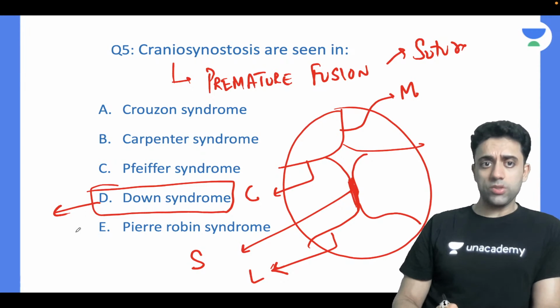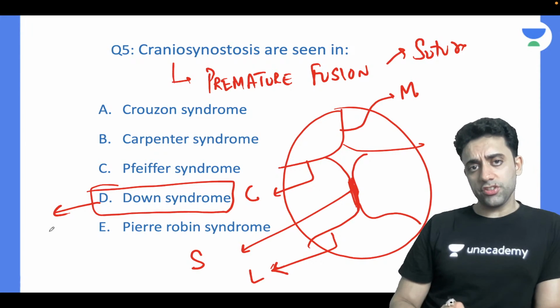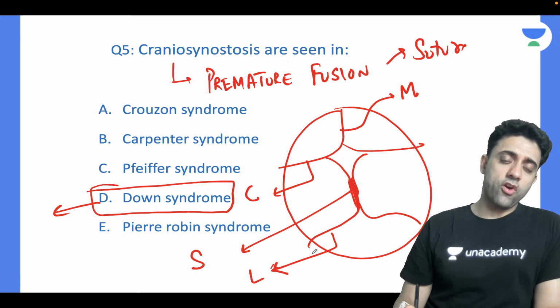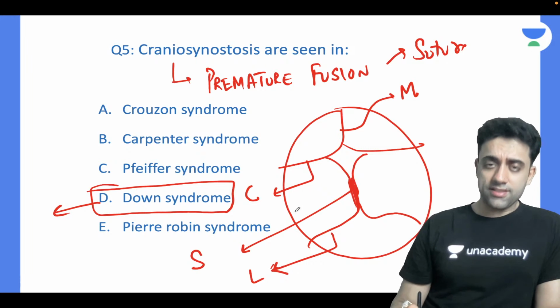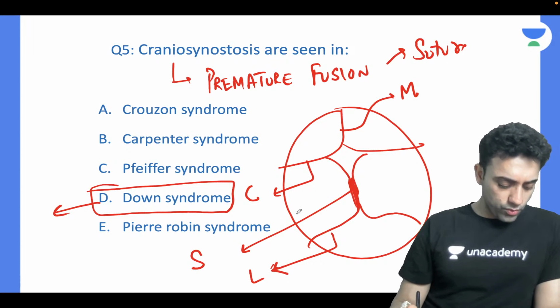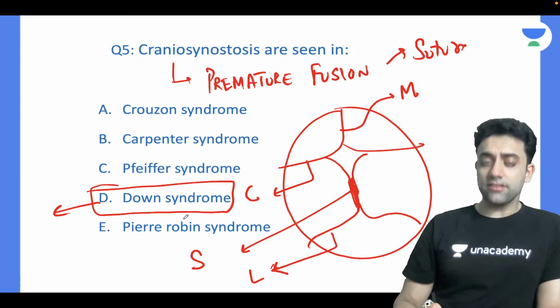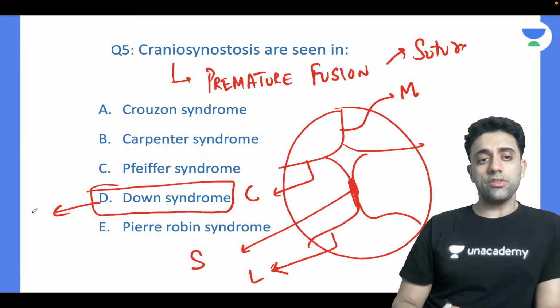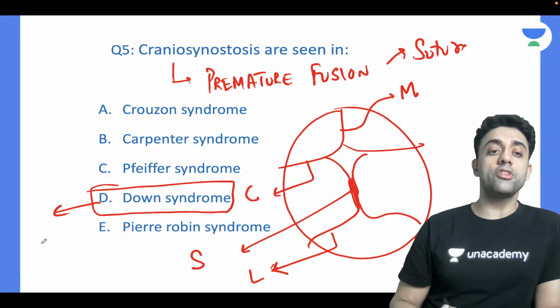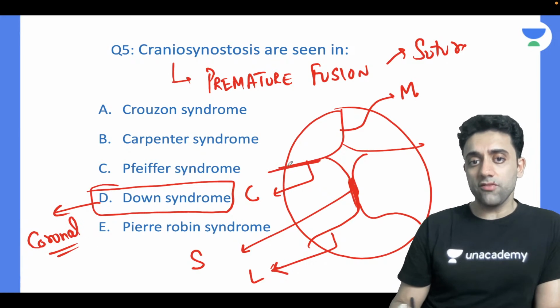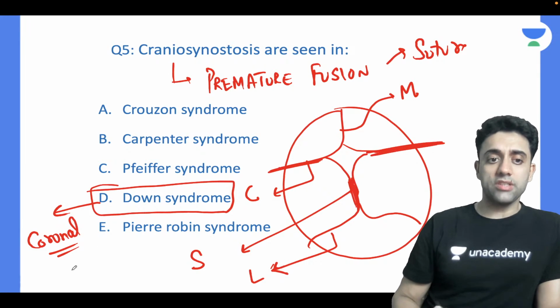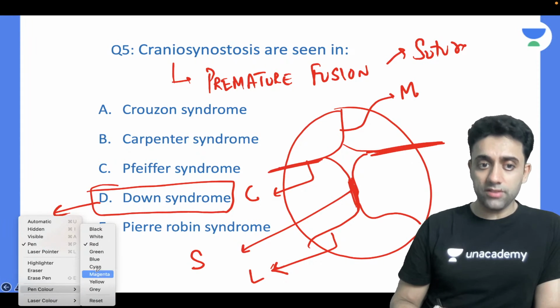Yes, sir. And which suture is involved in Down syndrome? Is it metopic? Is it coronal? Is it sagittal? Or is it lambdoid? Savan says coronal. In Down syndrome, usually the coronal suture is involved. This craniosynostosis is present in the case of Down syndrome.